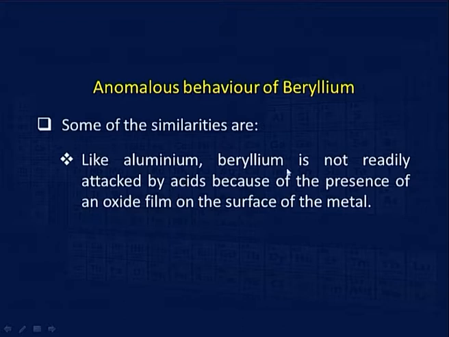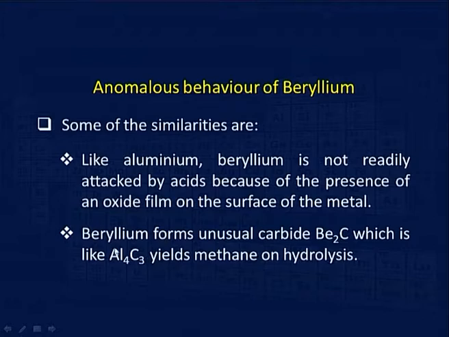We can see that both beryllium and aluminum form oxides and hydroxides which are amphoteric in nature, and also beryllium forms unusual carbides like Be2C, which is very similar to Al4C3 and yields methane on hydrolysis. These are called methanides basically, since they give methane on hydrolysis.